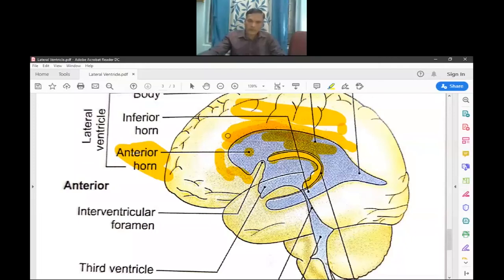Then the floor, which means below. The floor is formed by the head of the caudate nucleus, and also by the upper surface of the rostrum of the corpus callosum.